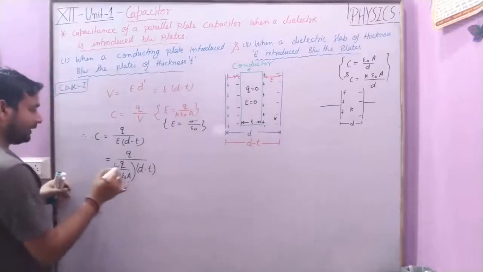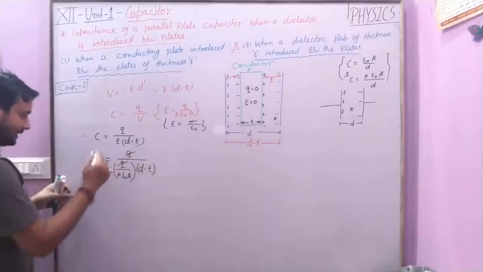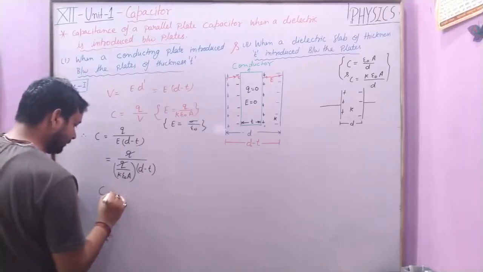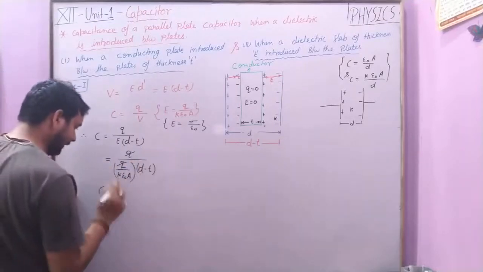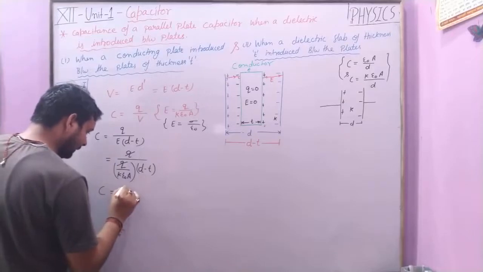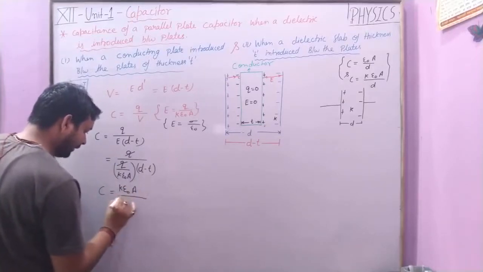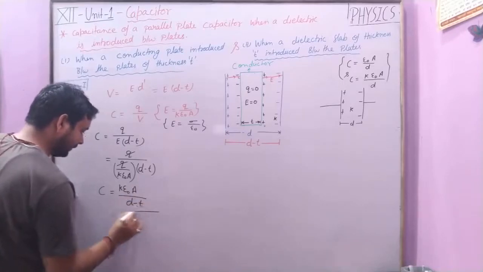Now you will easily observe this Q cancels and we get the capacitance in a dielectric medium of constant K: K epsilon naught A upon d minus t.